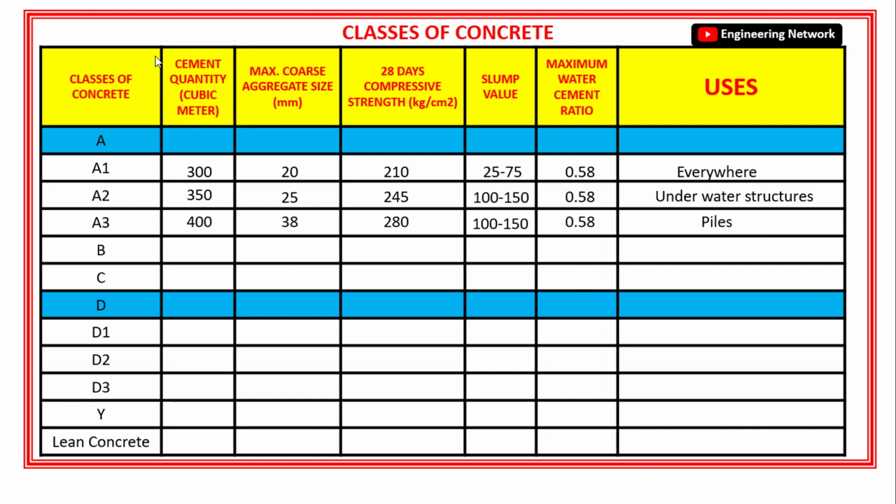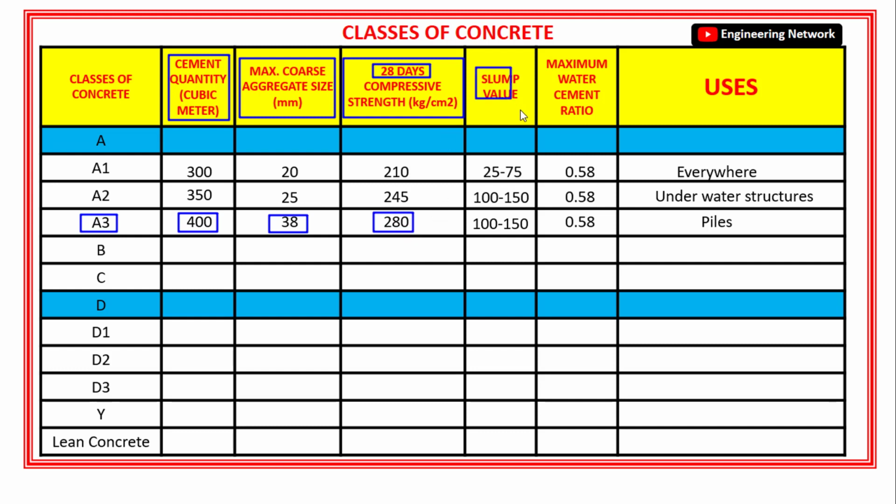Now the minimum quantity of cement required per cubic meter of class A3 concrete is 400 kg. The maximum size of coarse aggregate in class A3 concrete is 38 mm. The minimum compressive strength after 28 days of class A3 concrete is 280 kg per centimeter square.